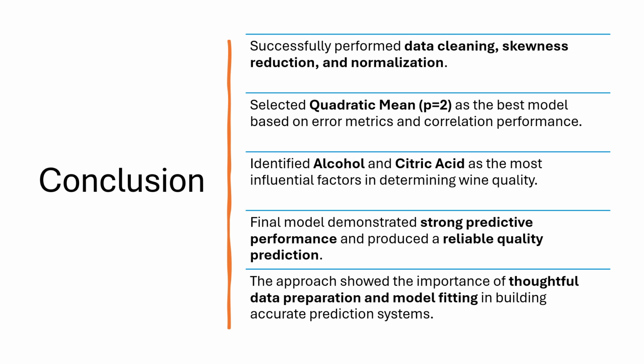To conclude, we successfully cleaned, normalized, and reduced skewness in the dataset. The quadratic mean was selected for its best error and correlation results. Alcohol and citric acid were key predictors of wine quality. The model showed strong predictive ability, highlighting the value of thoughtful data preparation and model fitting.